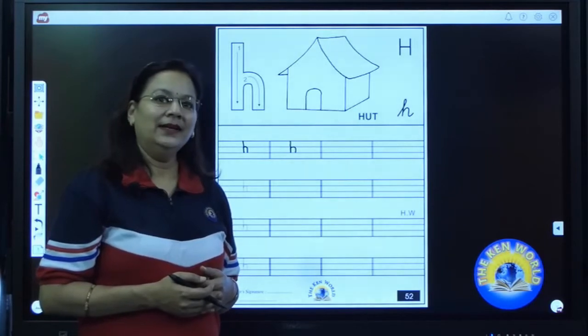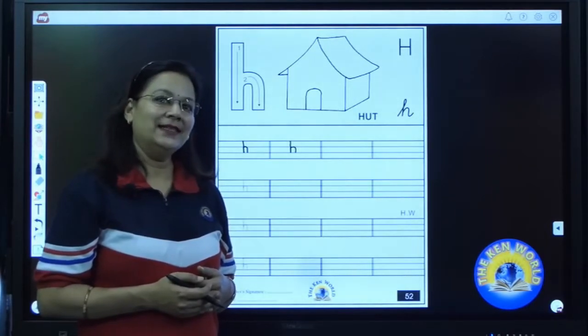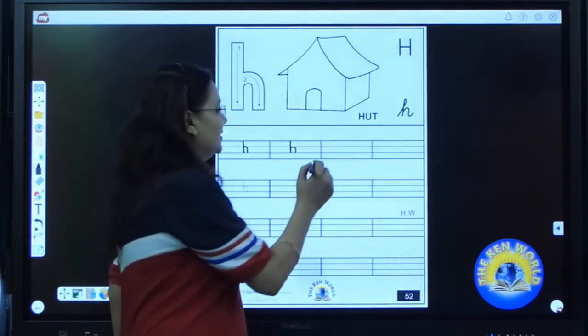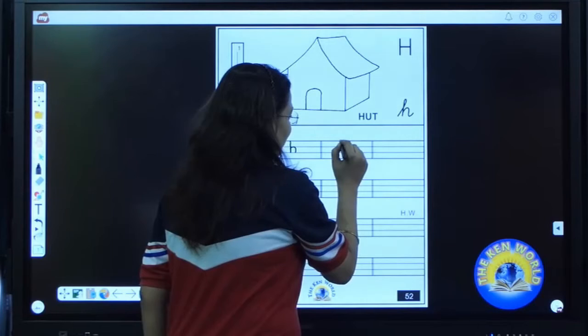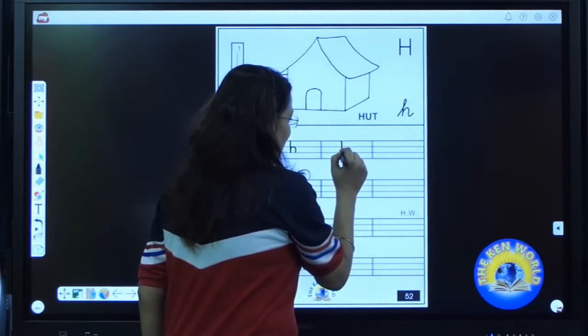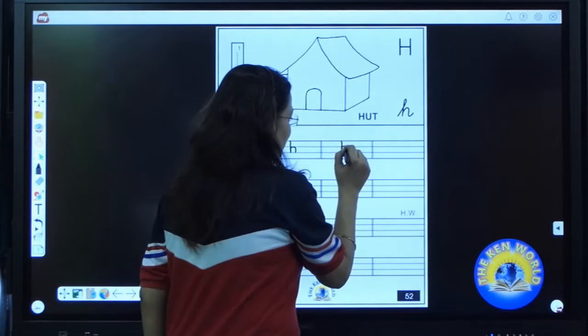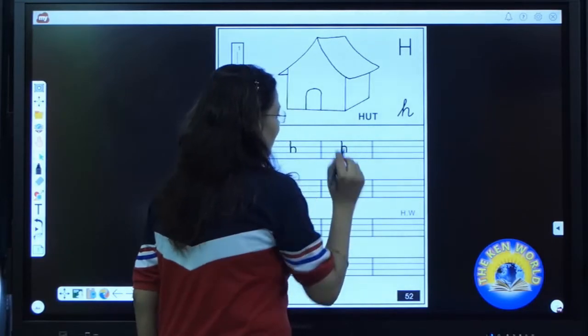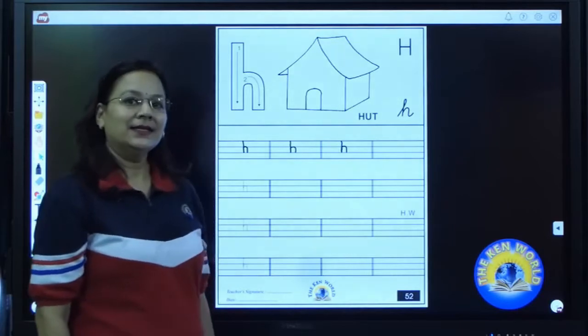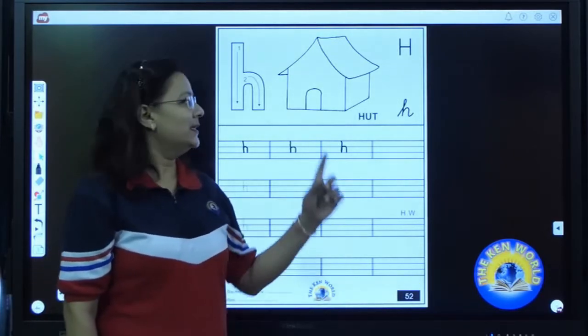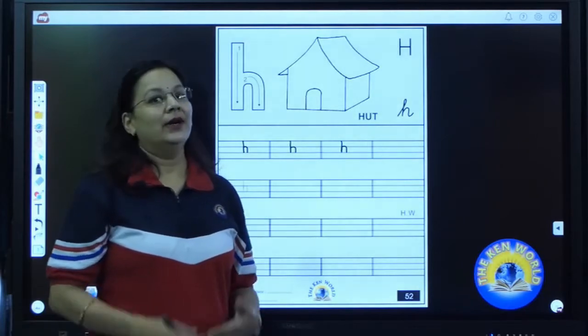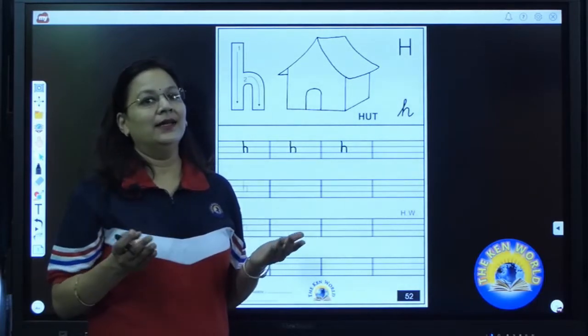Have you all done? Again, it's my turn. I will start it from the top line, up to down, standing line. Stop on the base line, come back to the middle line, turn towards your right and make a tail. H. H says, H says, H as in heart. Now it's your time to write H.